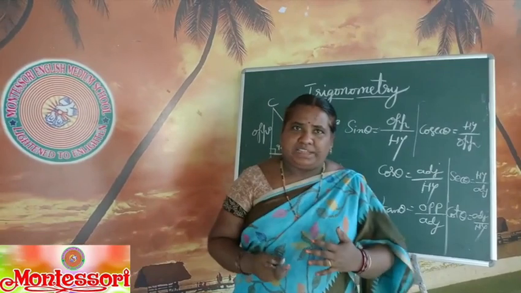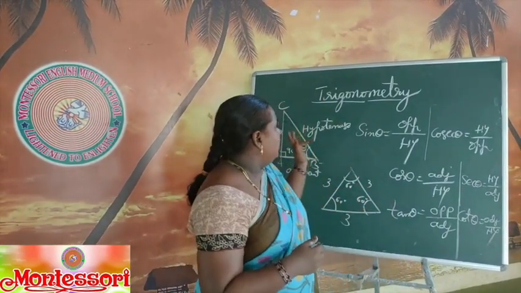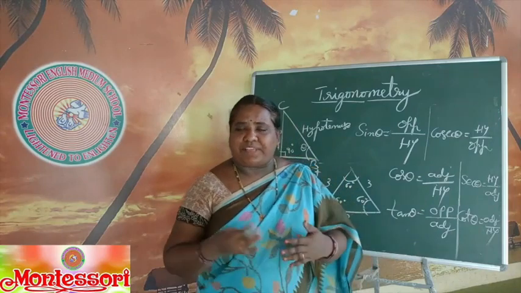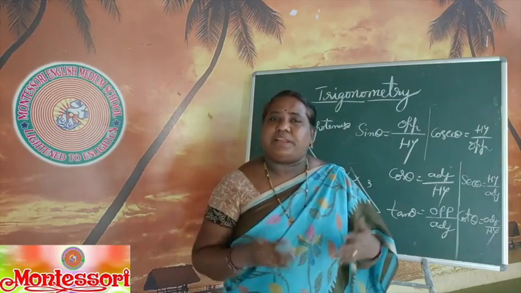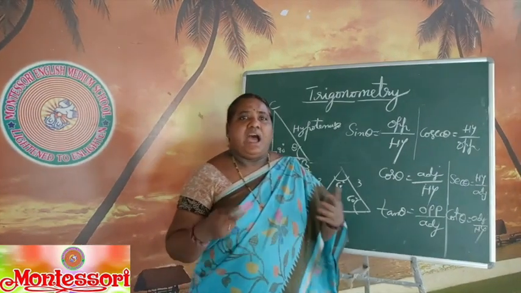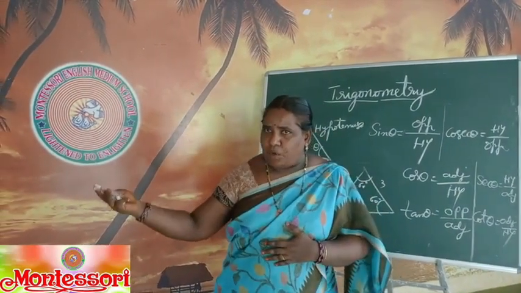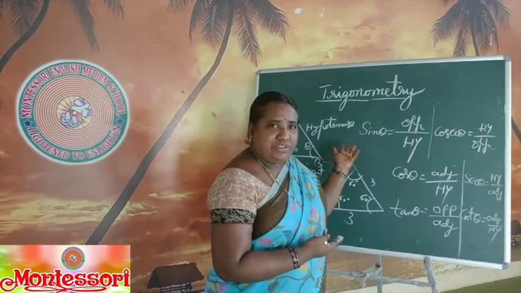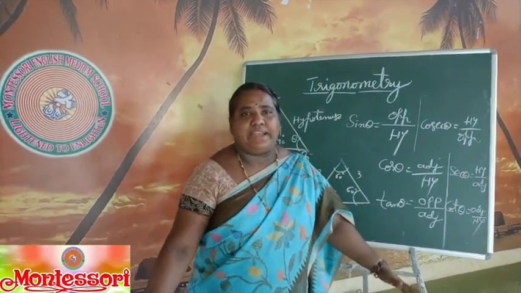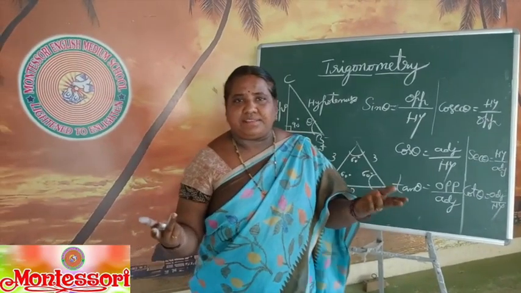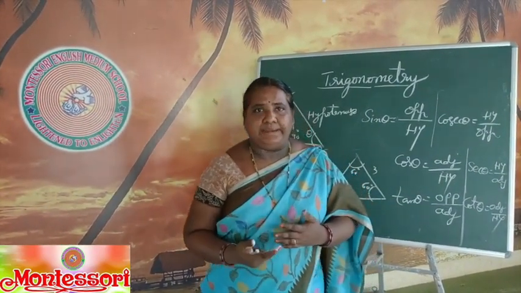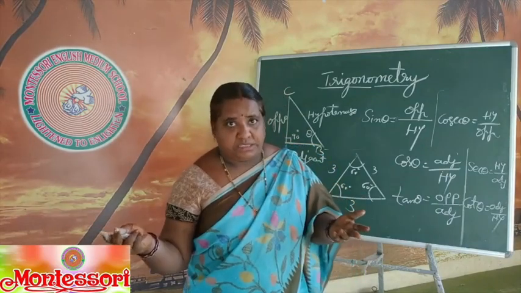Once again, I am recalling, children. In this class, we learn about trigonometry. Trigonometry is nothing but measuring of sides and angles basing on properties of triangles. And the main applications of trigonometry are like painting the wall and even in park sliders. And not only that, if you see the pillars of the electric poles, anywhere you can see the triangle shapes. And trigonometry is widely applied in navigation also.